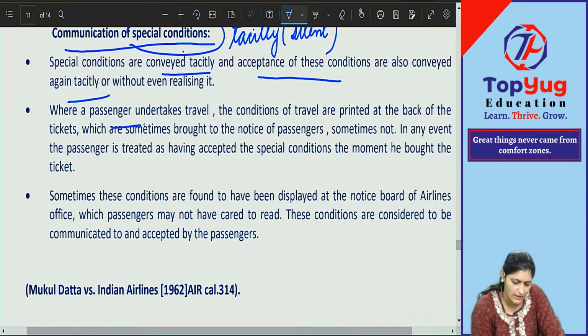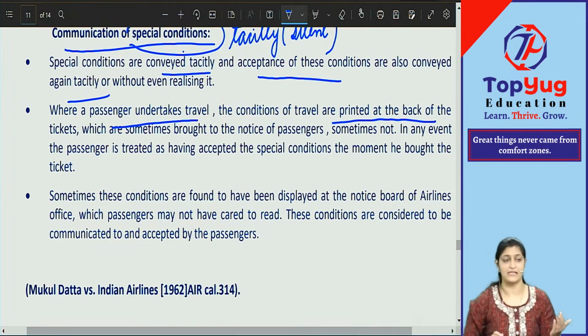When a passenger undertakes travel, conditions of travel are printed at the back of the ticket, which are sometimes brought to the notice of passengers, sometimes not. See, sometimes they'll say, see at the back of the ticket. Okay, it will be written also. Sometimes it may not be written also. If the ticket is given to you, you have accepted the ticket, done. Whatever is written on the ticket is accepted by you. Okay, whether the notice is given to you or not.